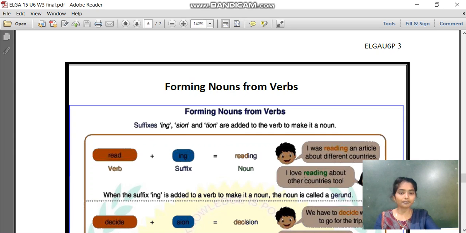In the second, I love reading about other countries too. Here it is showing the name of an activity. In the first, reading is showing the action. In the second example, it's showing the name of an activity.